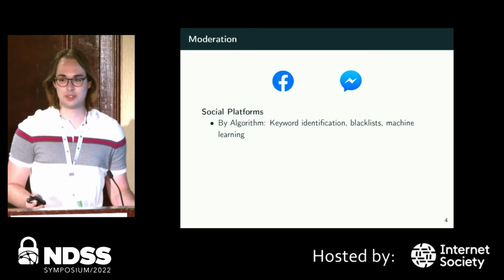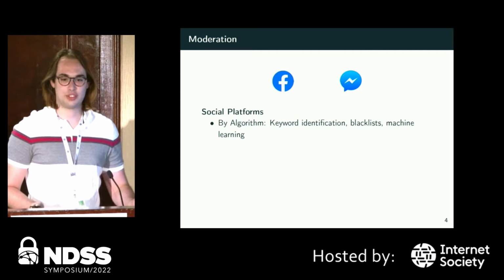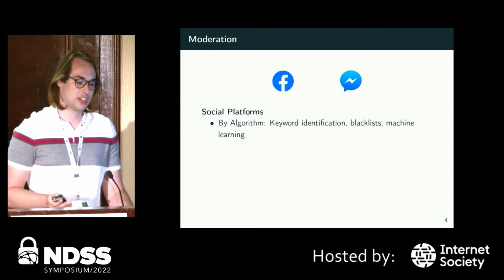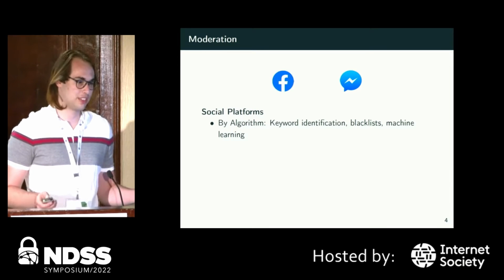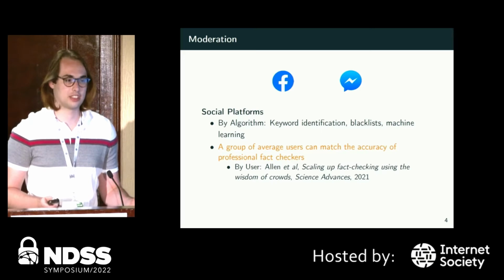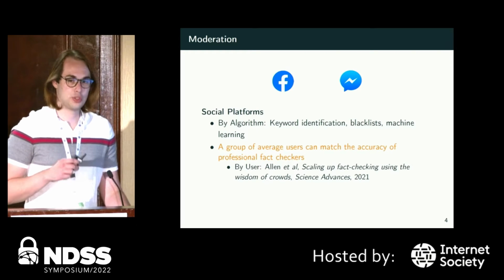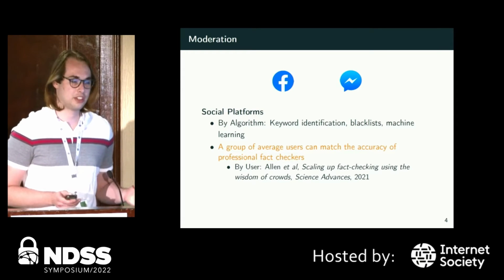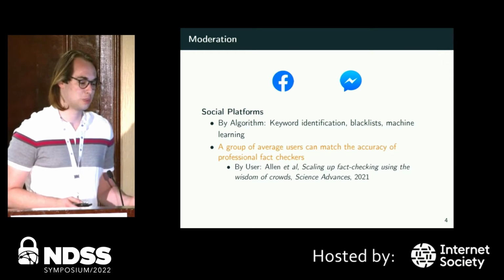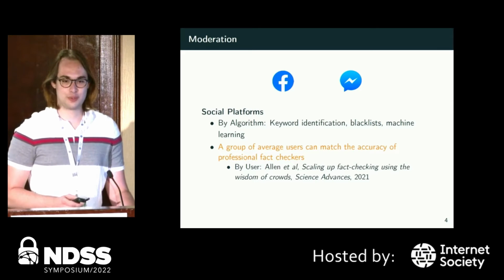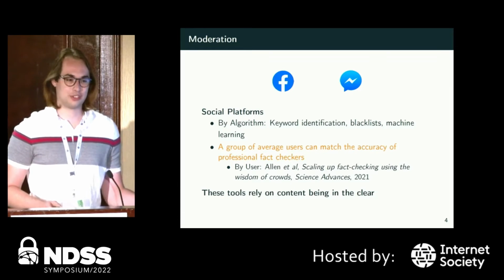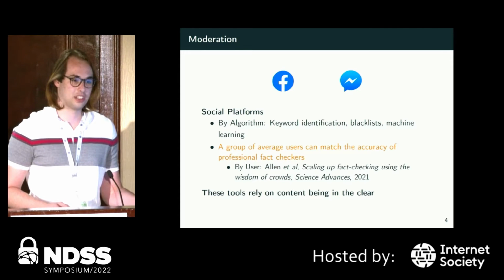So social platforms, when they want to deal with fake news, they have a few different ways that they've all been converging on. The first being by algorithms, so just keyword identification, blacklists, machine learning, a bunch of other stuff. Or they'll use a group of average users to do the actual fact-checking itself. And research shows that when you use a group of average users, you get a similar accuracy to when you go ahead and hire professional fact-checkers, which is also something social platforms do. But social platforms, obviously, all the content is in the clear. So all these tools then rely on the content being in the clear itself too.